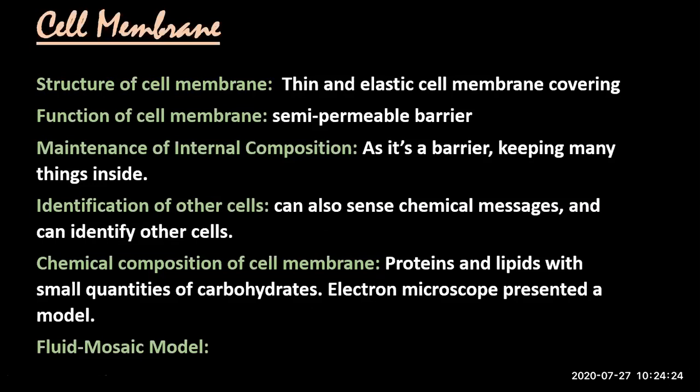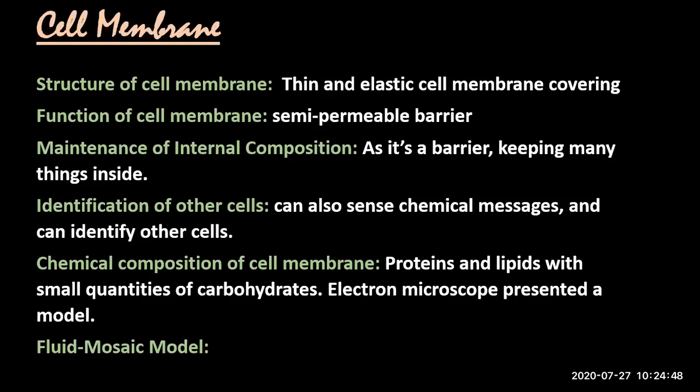Plasma membrane itself is made up of proteins and lipids, and small amount of carbohydrates are embedded into it. Proteins and lipids together make plasma membrane, and carbohydrates are also present.